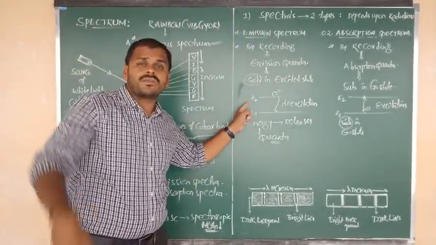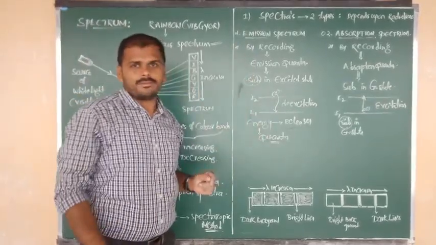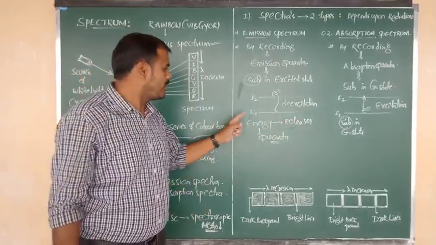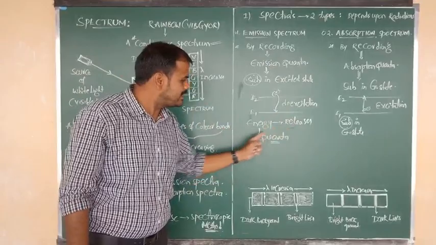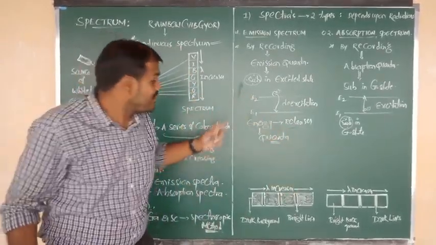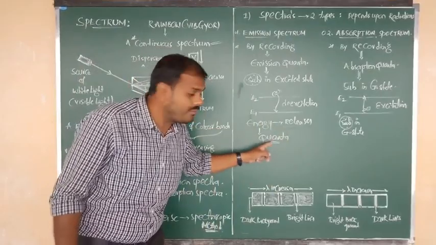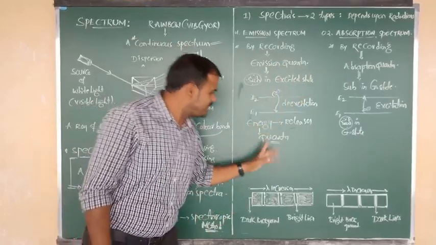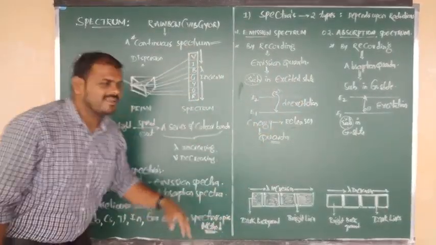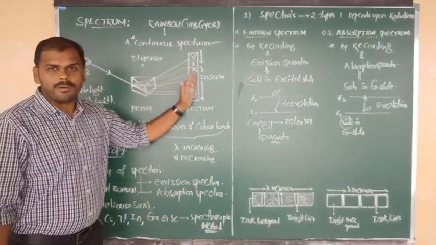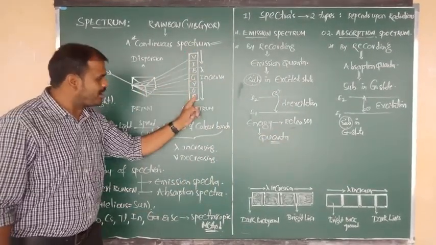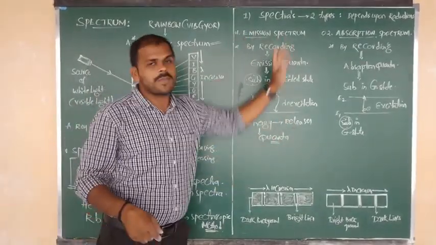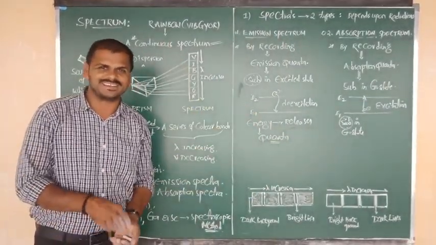Once again, when an electron jumps from maybe E2, E3 or E4, whatever it may be, from any higher level to a lower level, that is, during de-excitation, in that case 100% energy is released in the form of quanta. This is the released quanta, that is, the emission quanta. Such emitted quanta are passed over the prism and recorded on the spectrum. So such released or emitted quanta give which type of spectrum? Emission spectrum.